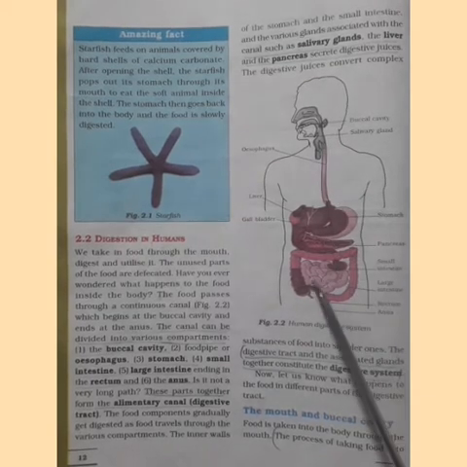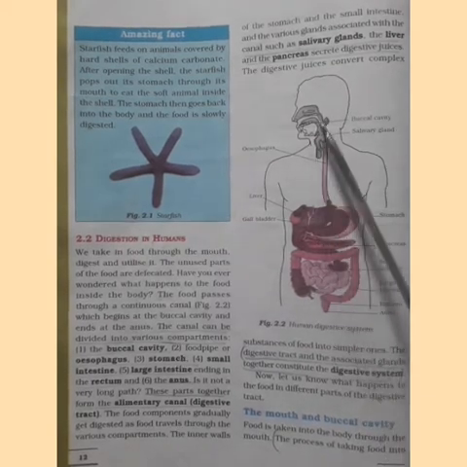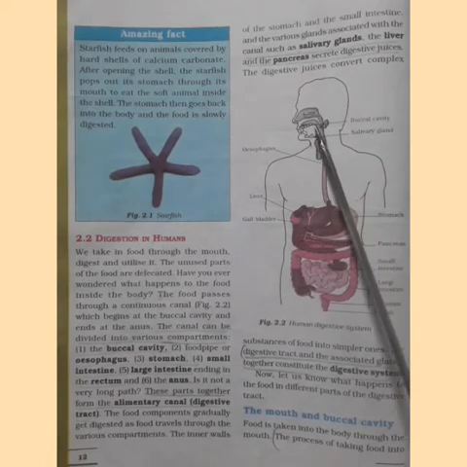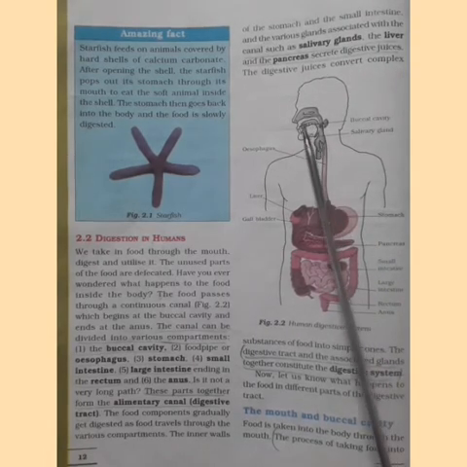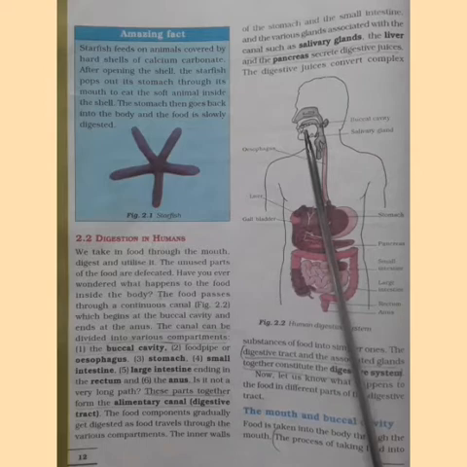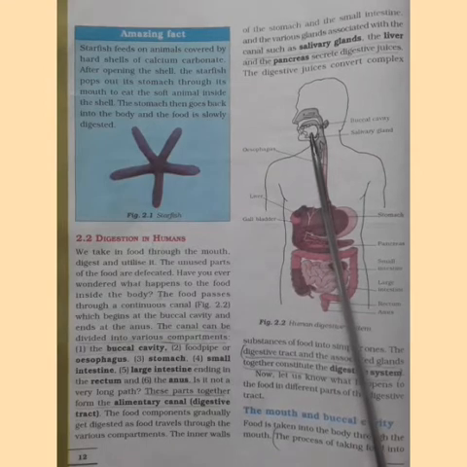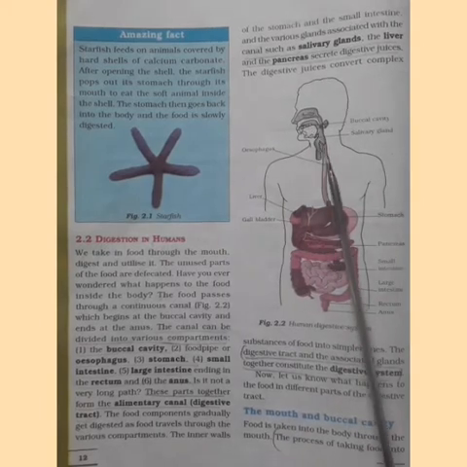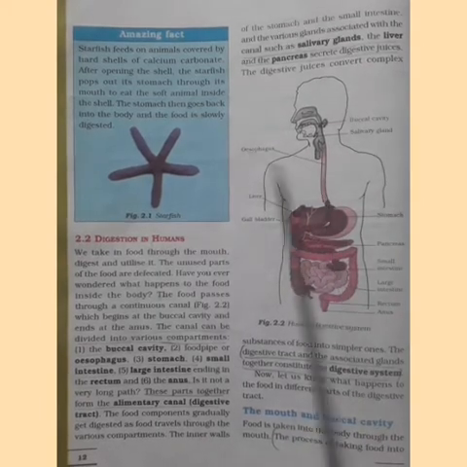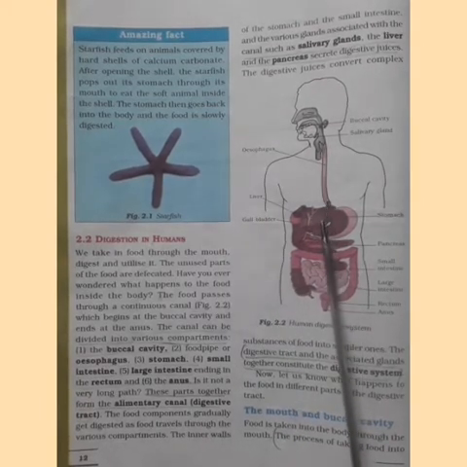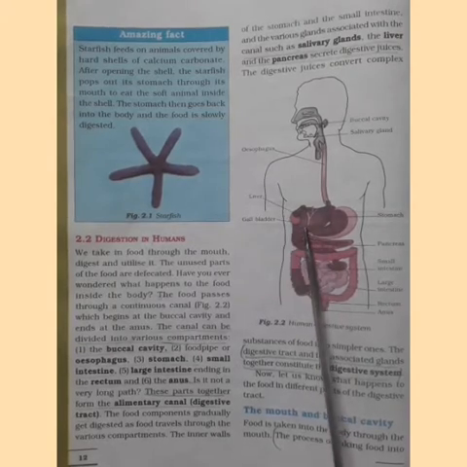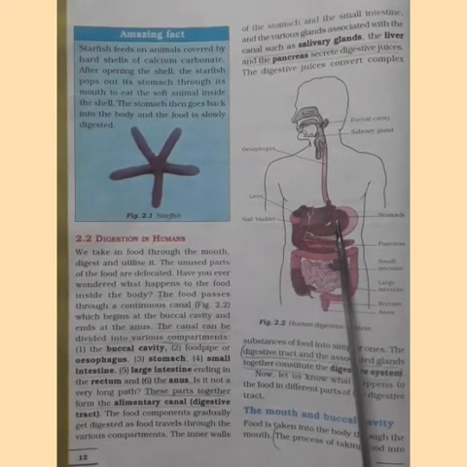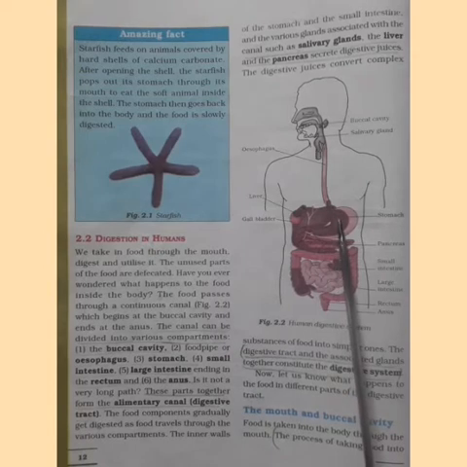This is our digestive system where it has buccal cavity which includes the mouth, teeth, tongue and salivary glands.